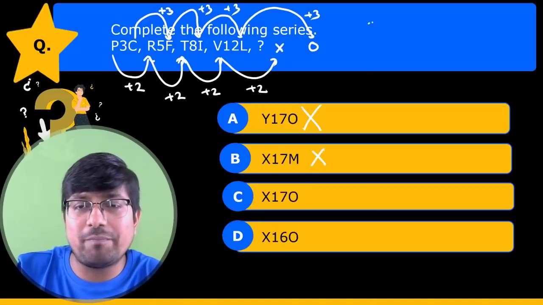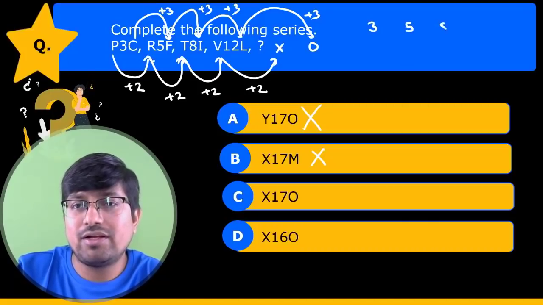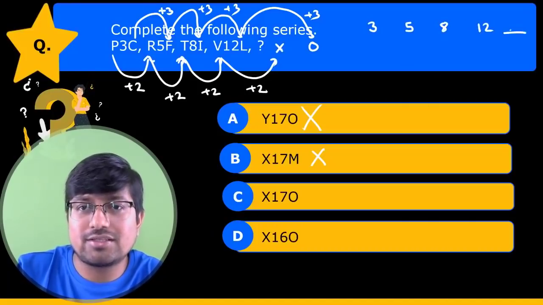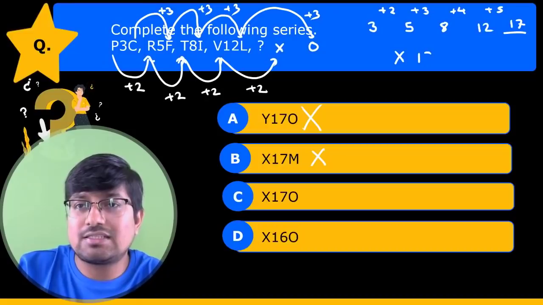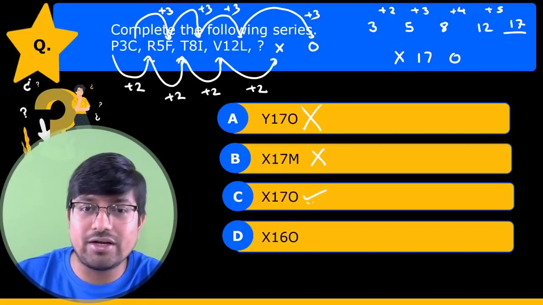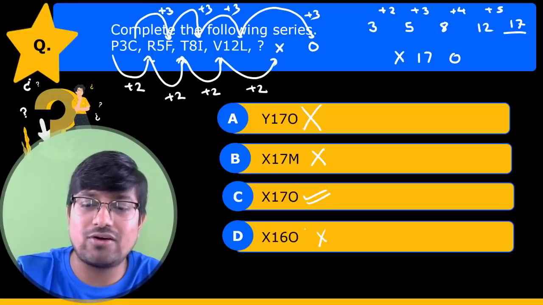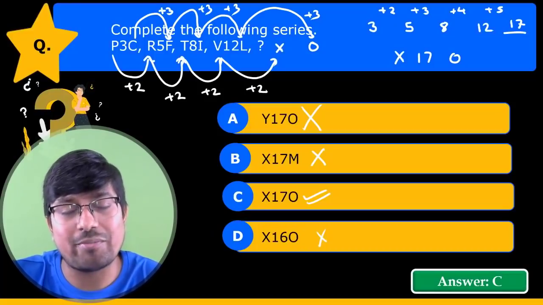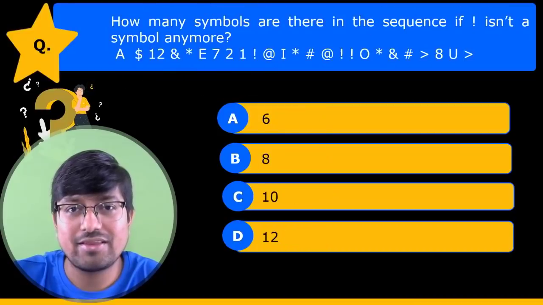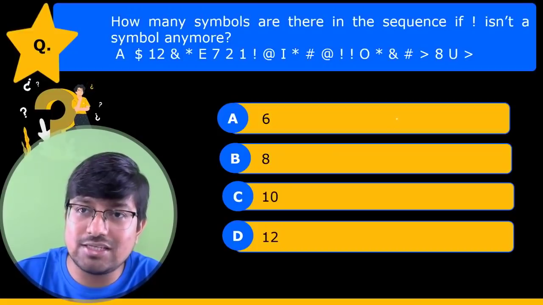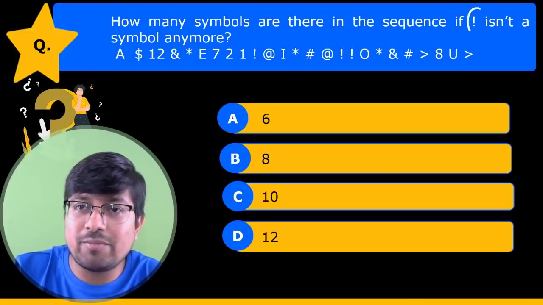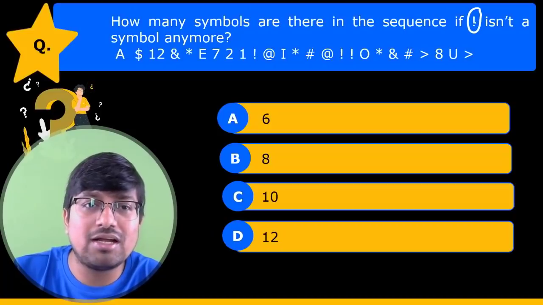अब हमें नंबर्स देखने थे, तो आप बताओ 3, 5, 8, 12, नेक्स्ट। तो 3 + 2 is 5, 5 + 3 is 8, 8 + 4 is 12, 12 + 5 is 17. Hence the answer is X, 17O, which is given in option number C. Alright, and hence the correct answer is option number C. Clear everyone? Next, how many such symbols are there in the sequence if the exclamation mark isn't a symbol anymore?